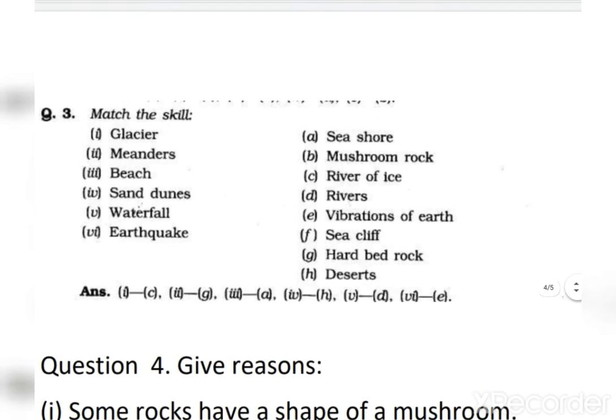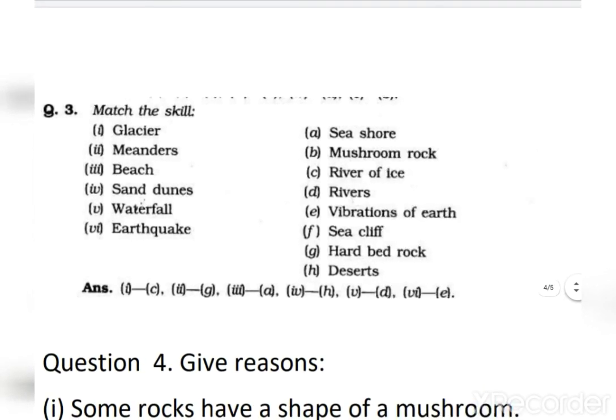Question number 3, here you can see match the following. Glacier, river of ice; meanders, hard bedrock; beach, seashore; sand dunes, desert; waterfall, rivers; and last, earthquake, vibration of earth.